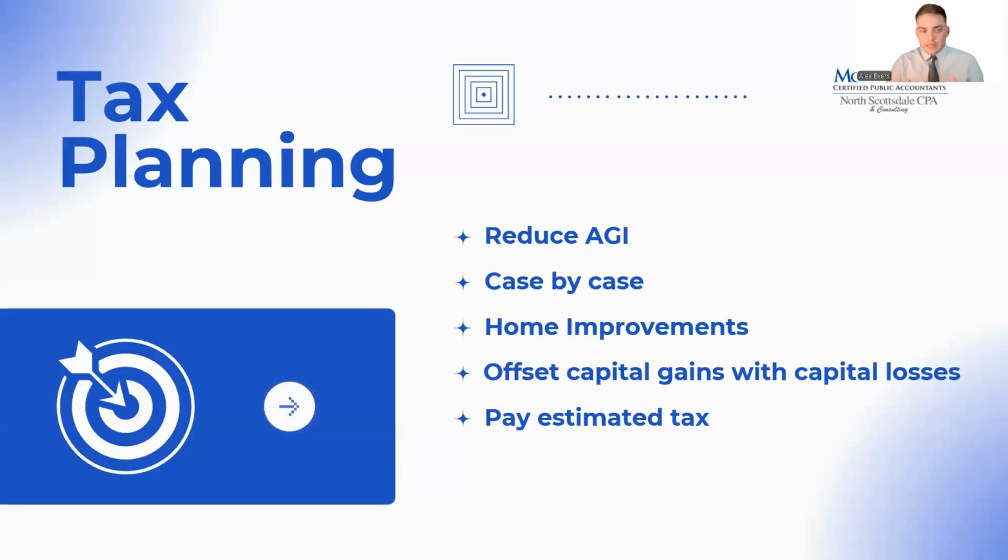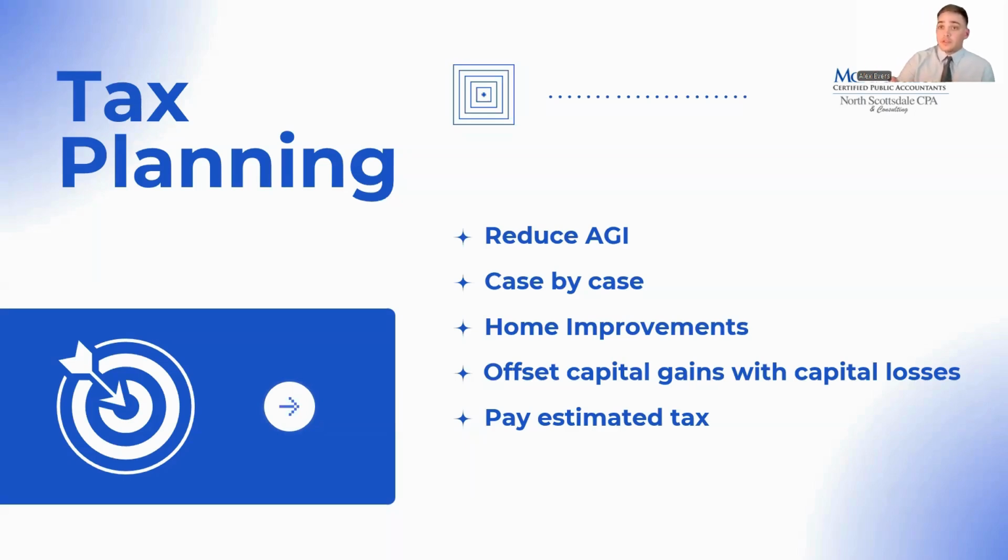I want to talk about some tax planning for this type of tax when it does show up. Best thing you can do is reduce your AGI below those thresholds that we covered so that you're not subject to this additional tax. And there might be situations where you can't do that. If you have interest income, there's not really a whole lot you can do to reduce your AGI unless you have losses from your business or whatever.